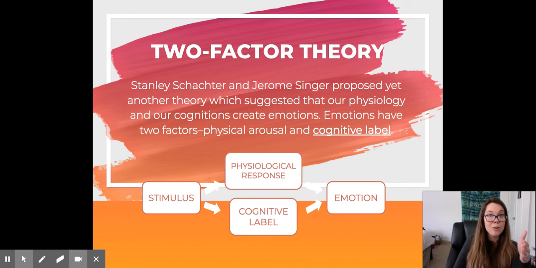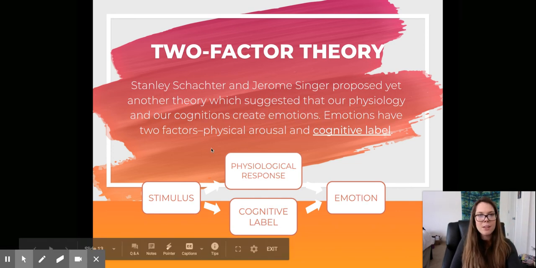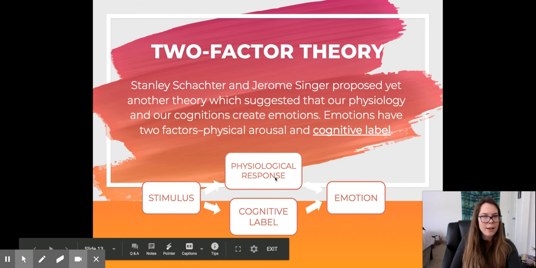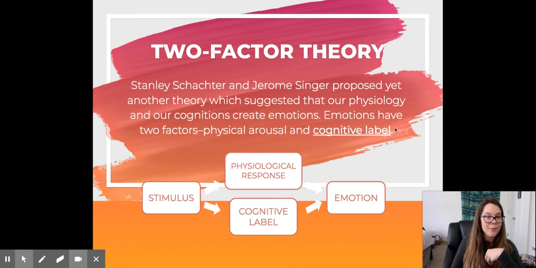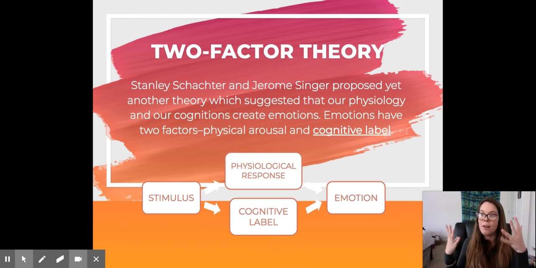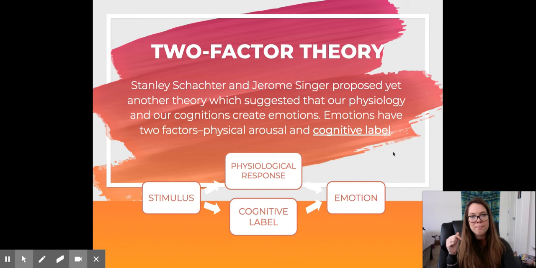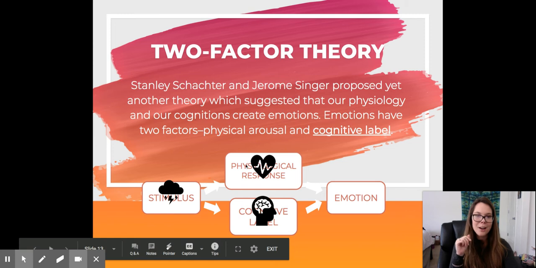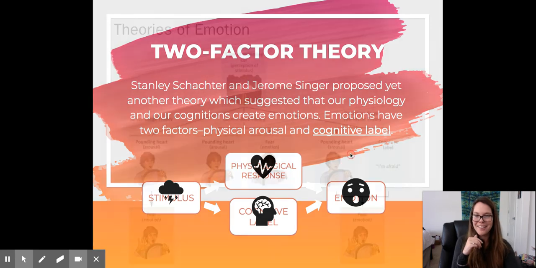These are just different types of algorithms that psychologists came up with, trying to explain how we go through our emotions, right? How do we get to our emotional states, right? So again, two-factor theory, we have to add in a cognitive label of "I feel this way," right? So think kindergarten, and that's why we teach it in kindergarten, so they can start realizing how they feel, right? And know, oh, I feel this way because of this, right? So anyway, two-factor theory. Here's our clouds, thunder, heart rate goes up, our cognitive label saying, I'm scared, right? There's the scared face I created.